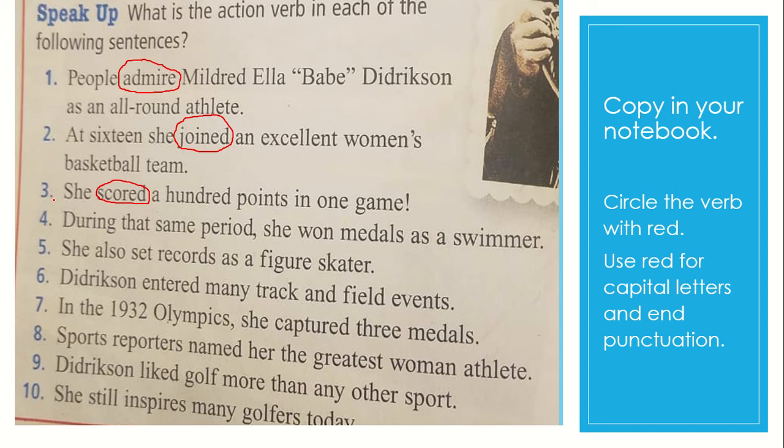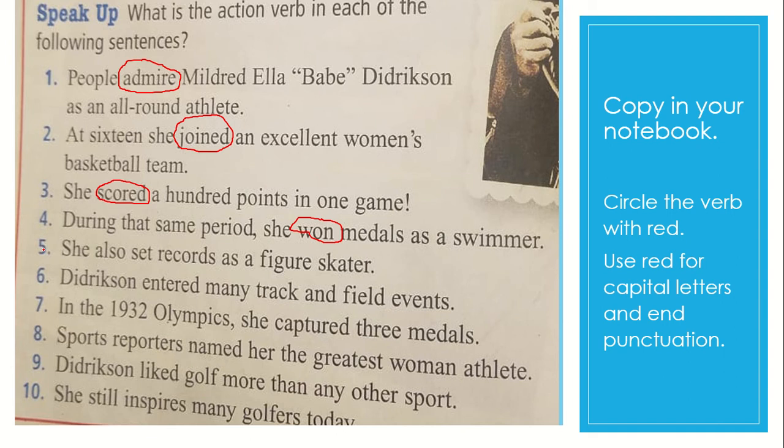During the same period, she won medals as a swimmer. Won. The word won is another verb. It's an irregular verb and it's in past. Okay, I'm going to read the next sentences, but I'm not going to underline. Just pay attention. But you have to, okay? She also set records as a figure skater. Set is another irregular verb.